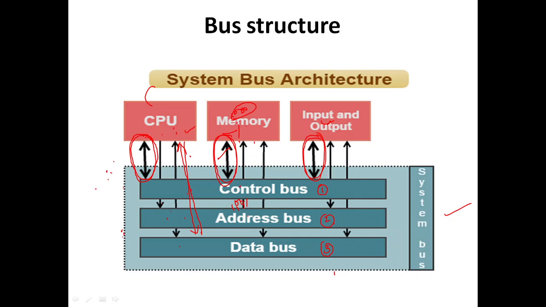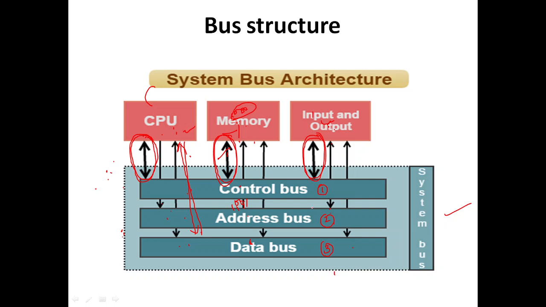But when it comes to the input output unit, it is bidirectional. From the address bus we send to the input output unit, and from the input output unit we send to the address bus. When it comes to the data bus, CPU to data bus is bidirectional, memory to data bus is bidirectional, and input output unit to data bus is bidirectional. Why? Because data can be to and from.